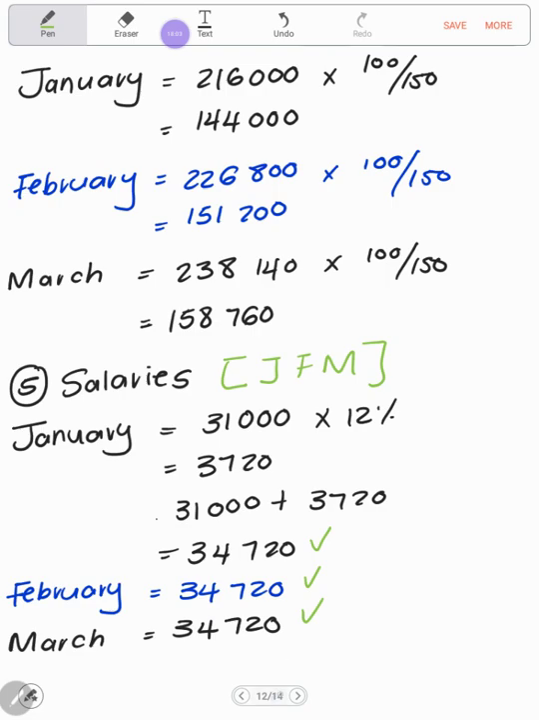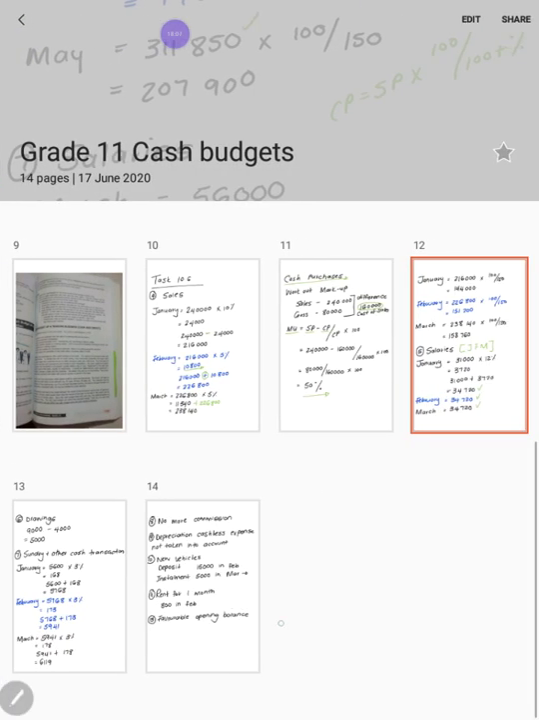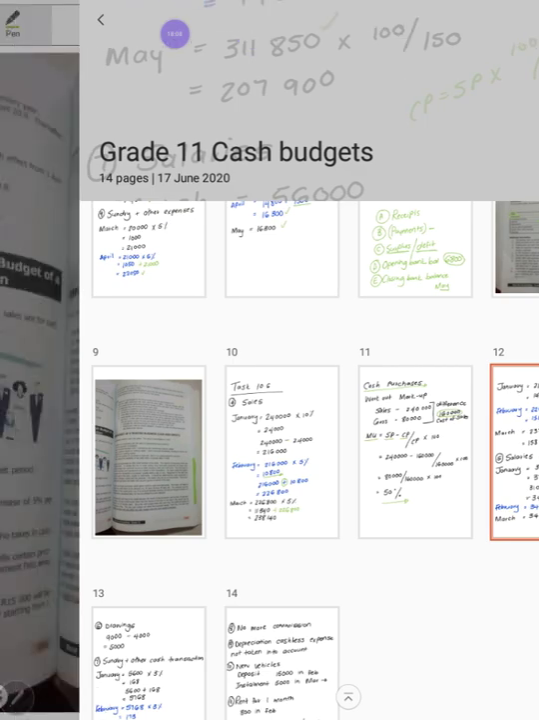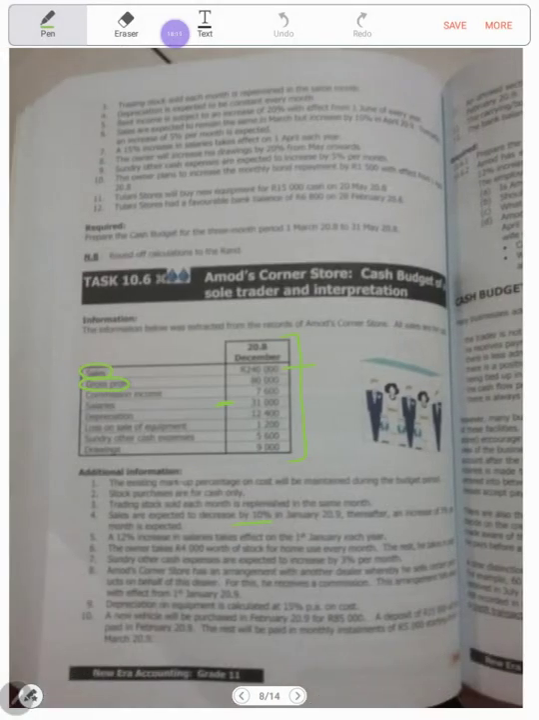Your next adjustment, Ahmed's Corner, no, it's number 7. Am I right? No, number 6. The owner takes 4,000's worth of stock for home use every month. The rest he takes in cash. So here's the drawings amount.